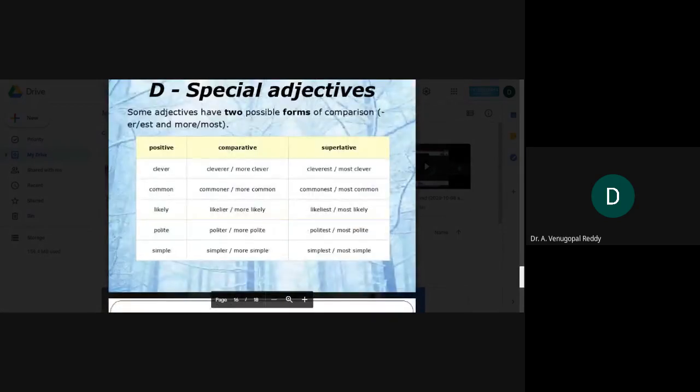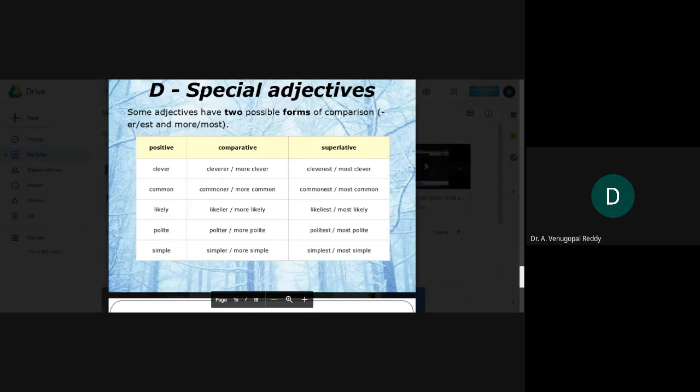There are some special adjectives. Special in the sense they have two possible forms. One form is by adding er and est, to become comparative and superlative. And in another way, by adding more or most, it is going to become comparative or superlative.